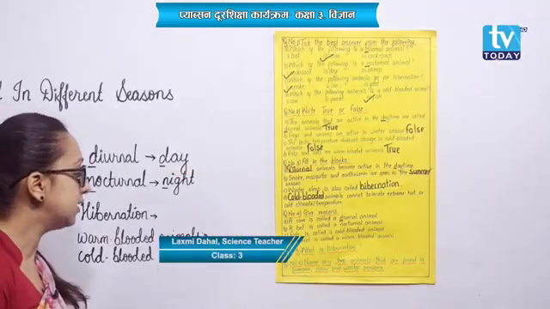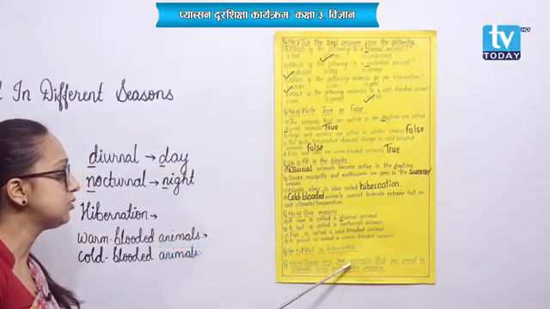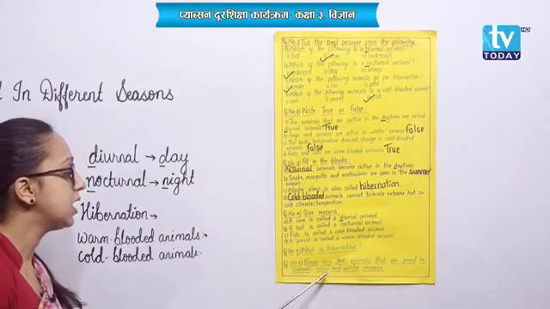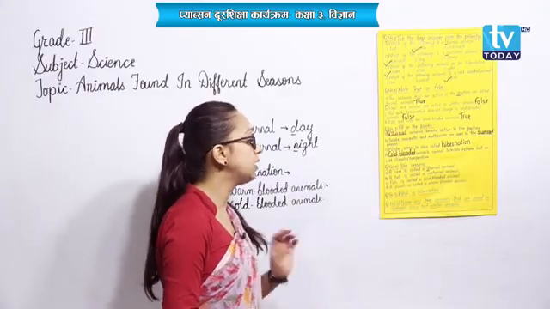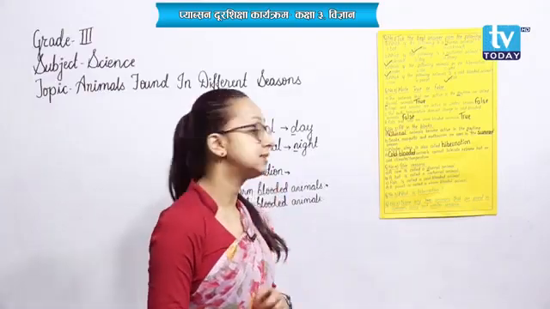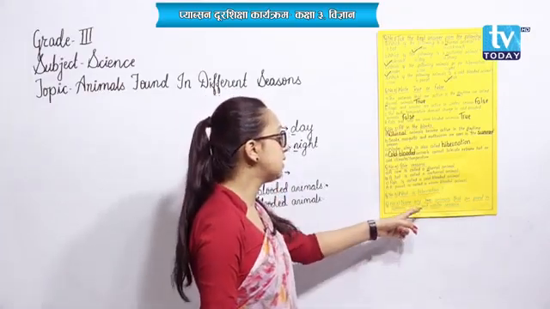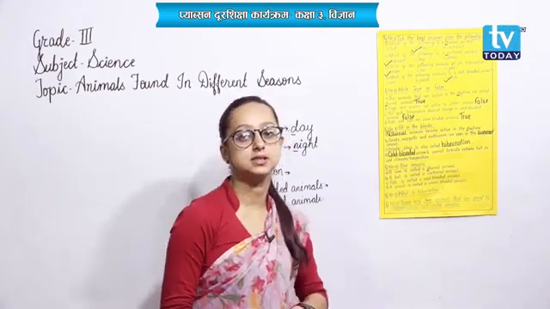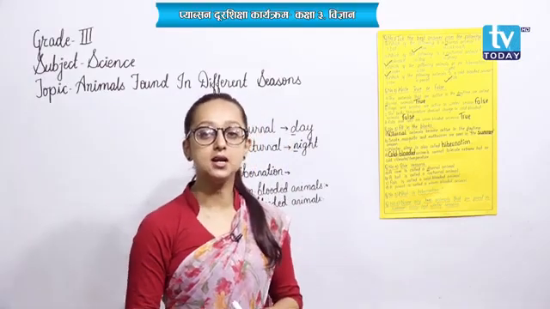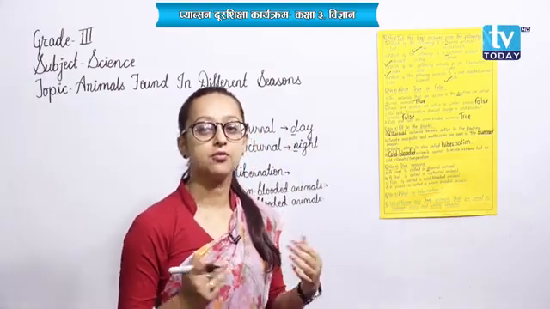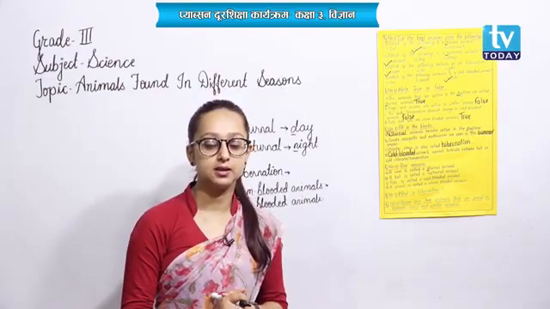Now finally, question number 6. Name any two animals that are found in summer, rainy and winter season. What this question means is, you need to name two animals that are found in summer season, rainy season and winter season. Now, animals that are found in summer season are snakes, frogs, etc.